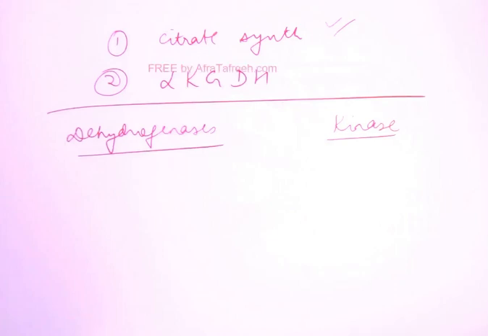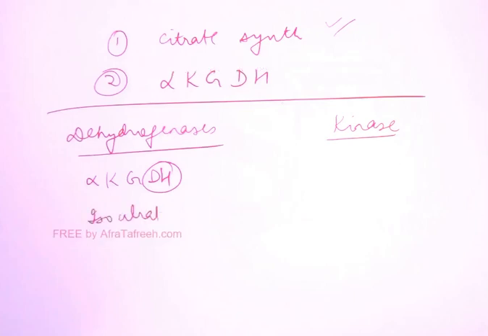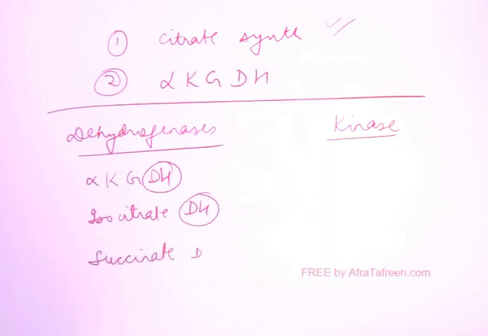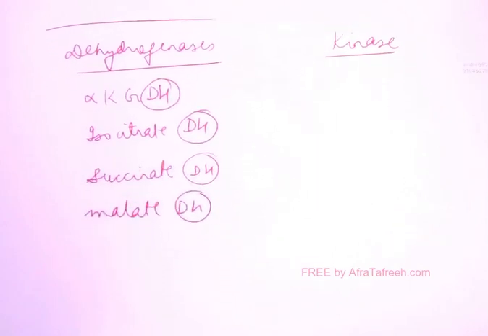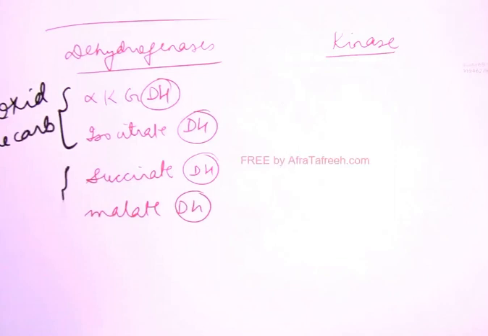Dehydrogenases are 4, that is alpha-ketoglutarate dehydrogenase, then isocitrate dehydrogenase, then succinate dehydrogenase, and the last one is malate dehydrogenase. These 4 dehydrogenases are there. Out of these, the first 2 which I have written are doing oxidative decarboxylation, but the other 2 are only doing oxidation.